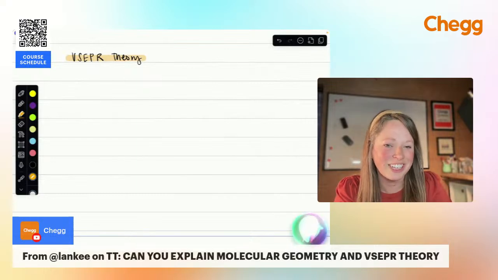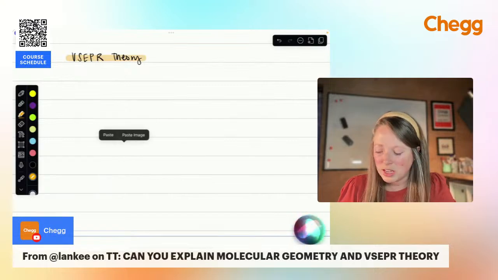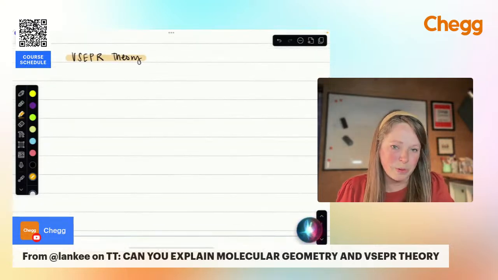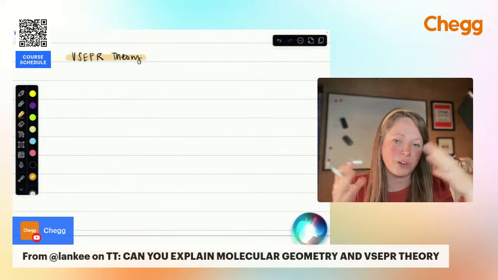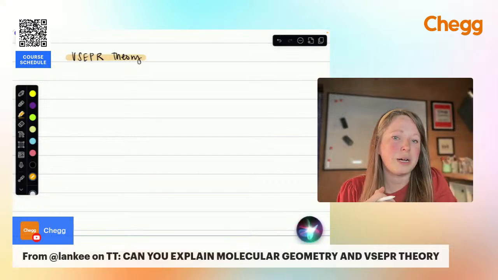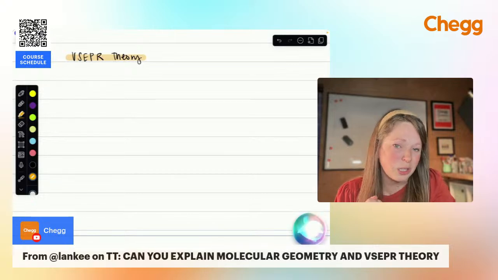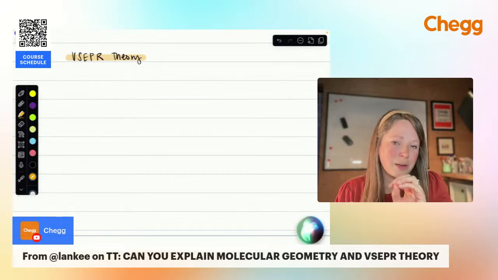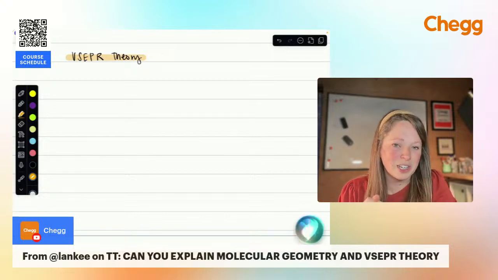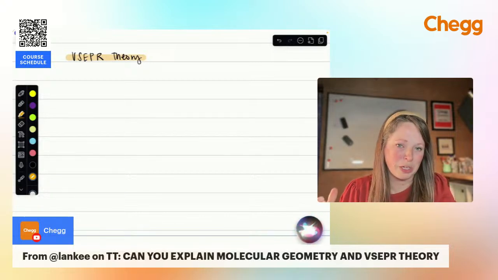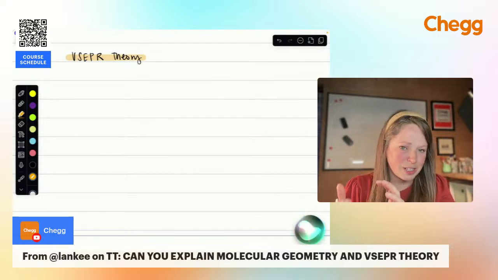So valence shell electron pair repulsion theory. It's basically this idea that the electrons are going to repel each other. Electrons are negatively charged. If I have two negatively charged electrons, they're going to want to be as far from each other as possible. So that's what this whole theory is based on. And we're going to use the Lewis dot structures. We're going to see the number of bonded atoms and non-bonding or lone pairs on that central atom, and that's going to determine the shape of the molecule. How much is going on that central atom, because that's going to determine how everything's going to spread apart.